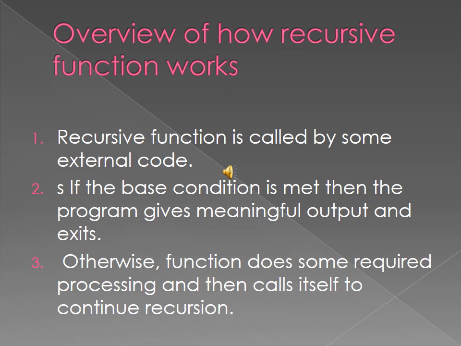If the base condition is met, then the program gives a meaningful output and exits. Otherwise, the function does some required processing and then calls itself to continue recursion. First one is external code, next one is meaningful output, and third one is itself to continue.